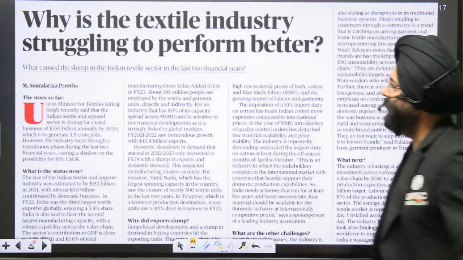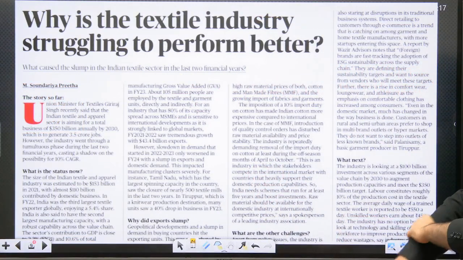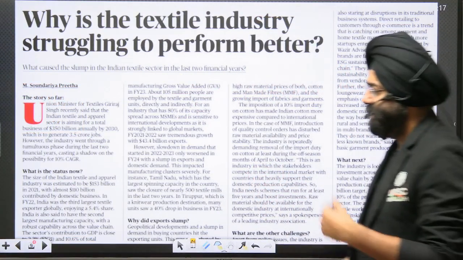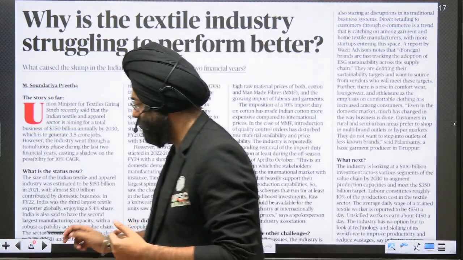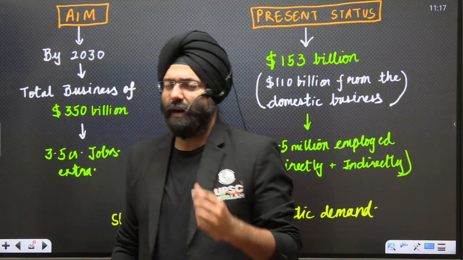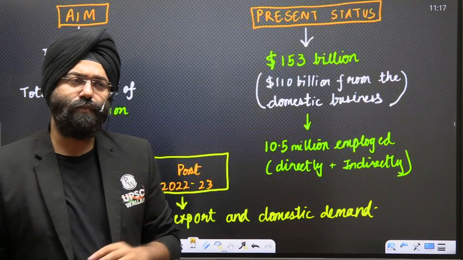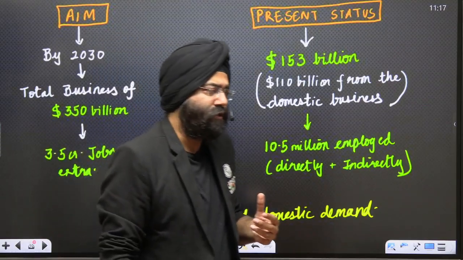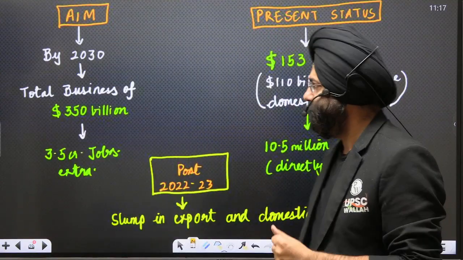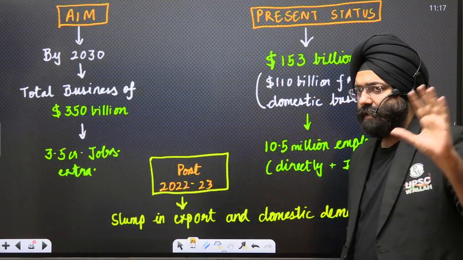Next is, why is the textile industry struggling to perform better? Now, please understand, this becomes very important not only from the prelims, because it is a part of your economic geography, but along with it, it is a very important part of your economic paper, GS3. Now, see, what is this article talking about?